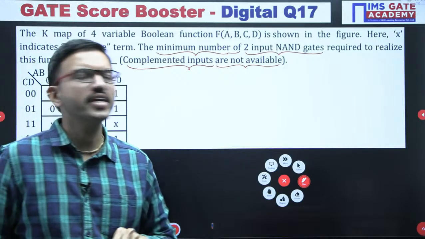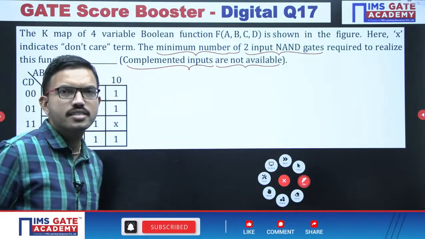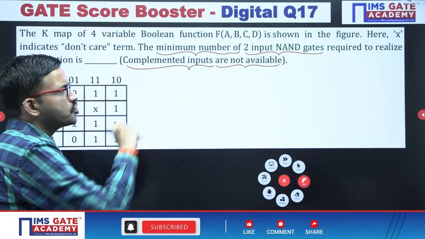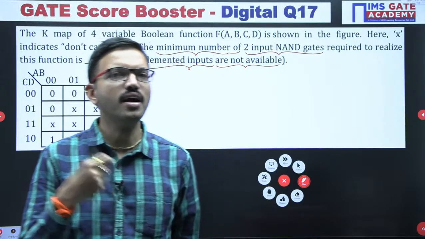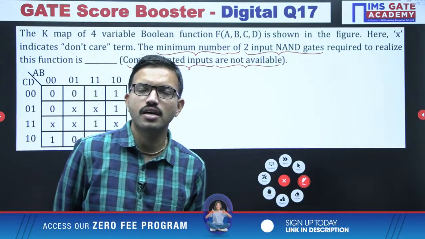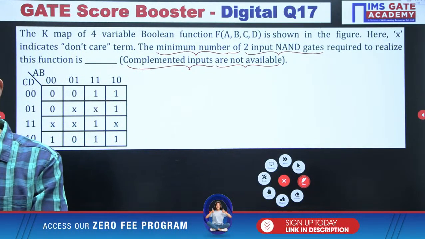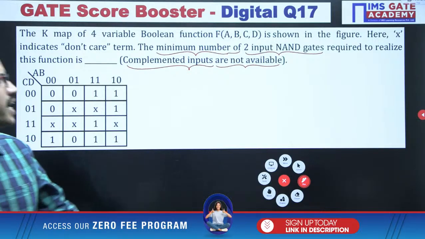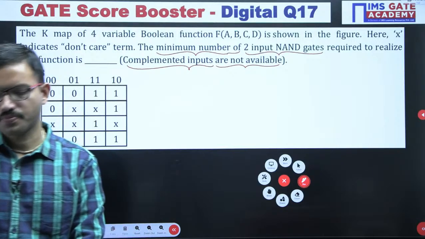That is very important. So first of all, tell me, whenever the question is regarding NAND gates, the simplified function you should have in which form? The simplified function you should have as SOP or POS, so that we can easily implement by using NAND gates. All of you tell me. You can mention in the chat. In order to implement by using NAND gates, the simplified function you should have SOP or POS.